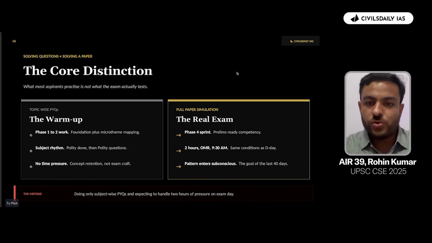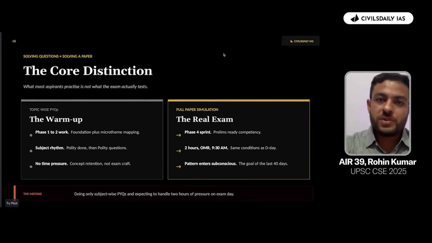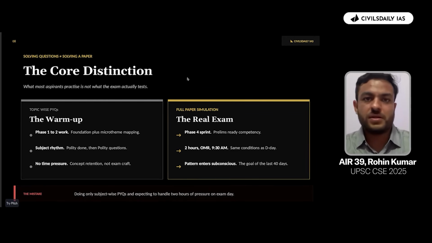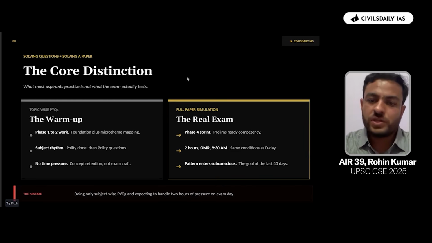So what you have to do is just take the original papers of UPSC, sit down with a 2 hour frame, shut everything down, shut yourself in a room or somewhere where you do not have any disturbance or any distraction. Keep away other things, just a plain empty table upon which you are sitting with your paper and just 2 pens and an OMR that would be there.